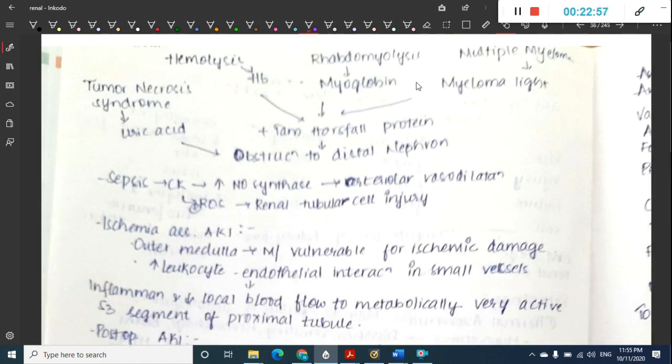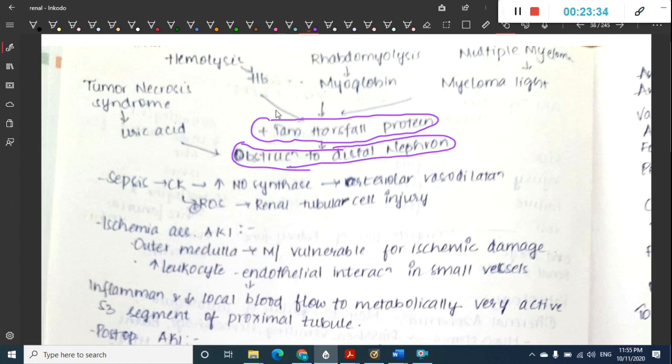Then this is the way how hemolysis, rhabdomyolysis and multiple myeloma cause obstruction to the distal nephron. That is, hemolysis produces hemoglobin, rhabdomyolysis produces myoglobin, and multiple myeloma produces myeloma light chains. So this hemoglobin, myoglobin or myeloma light chain, all these will combine with Tamm-Horsfall protein, and thus will cause obstruction to the distal nephron, leading to the problem, that is acute kidney injury.